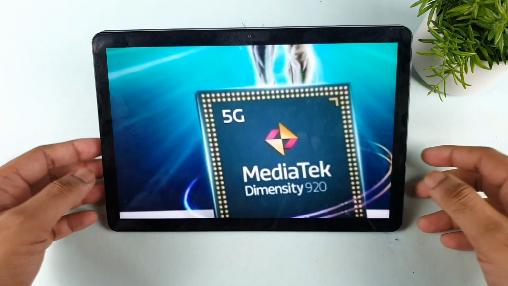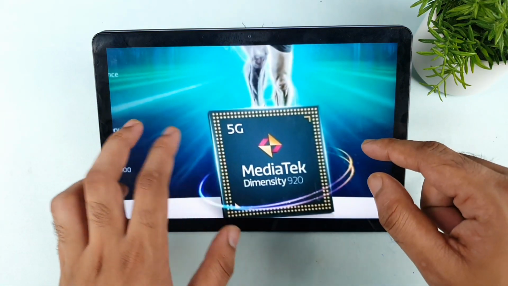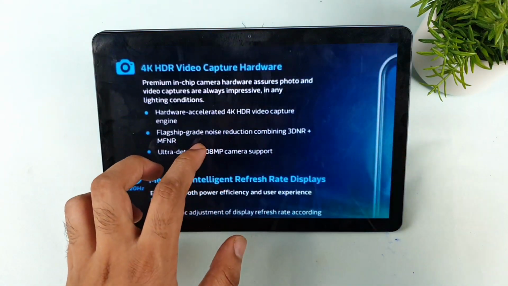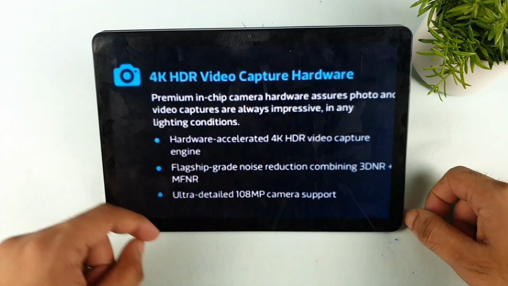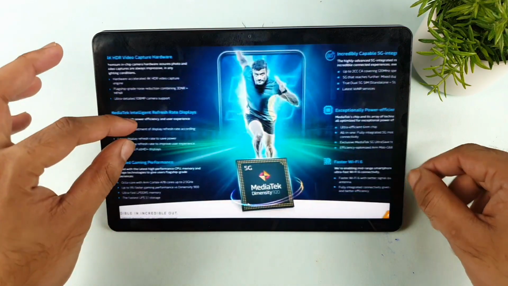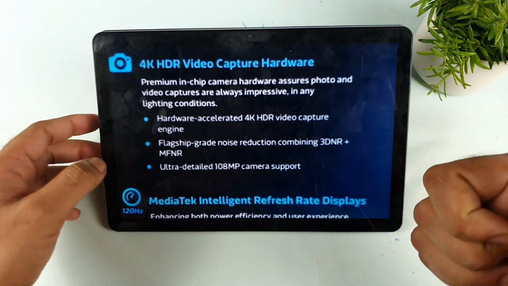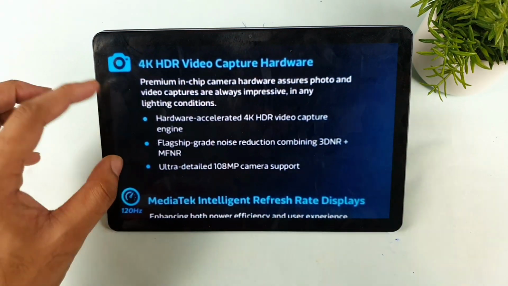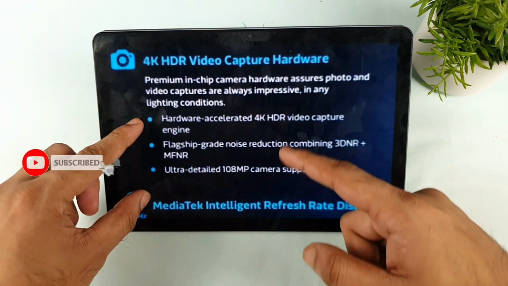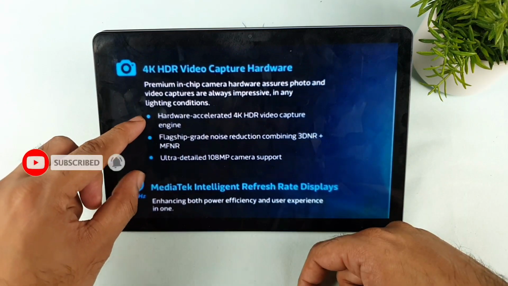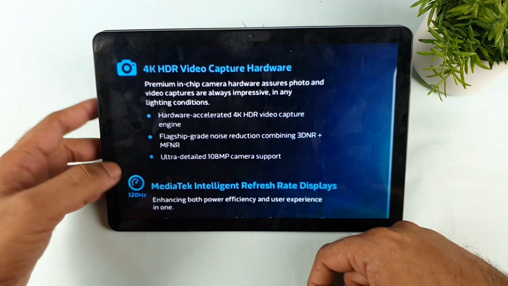First, let's start with the basic MediaTek Dimensity 920 chipset and see how powerful it is. The first thing is 4K HDR: you can capture video recording in 4K HDR with this Dimensity 920 chipset. That's another advantage. There is also mention of ultra detail 108 megapixel support, a 4K HDR video capture engine, and hardware isolation. A lot is happening in the camera segment as well.